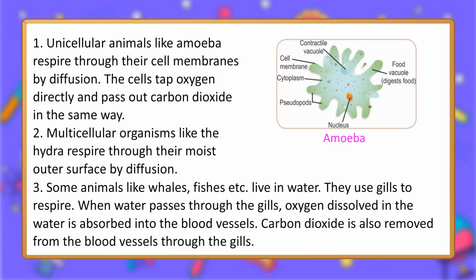3. Some animals like whales, fishes etc. live in water. They use gills to respire. When water passes through the gills, oxygen dissolved in the water is absorbed into the blood vessels. Carbon dioxide is also removed from the blood vessels through the gills.